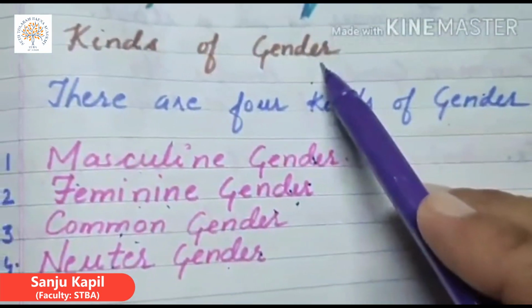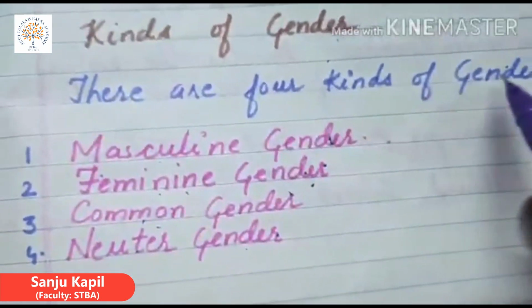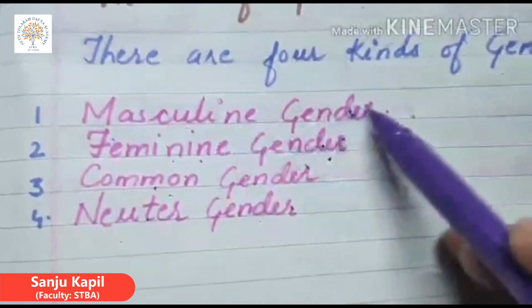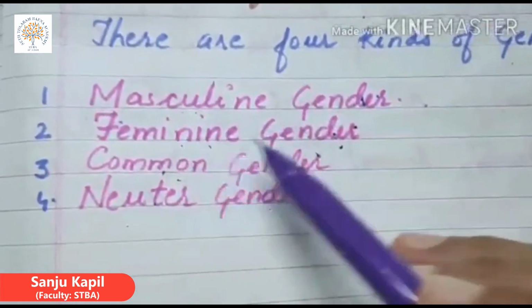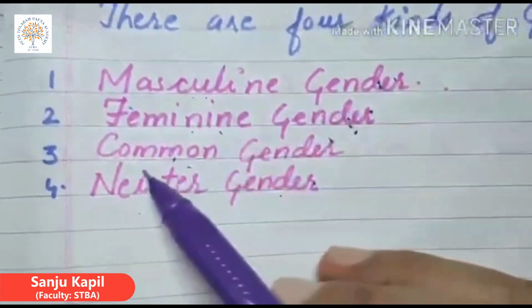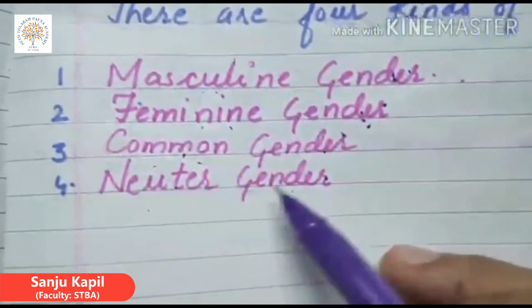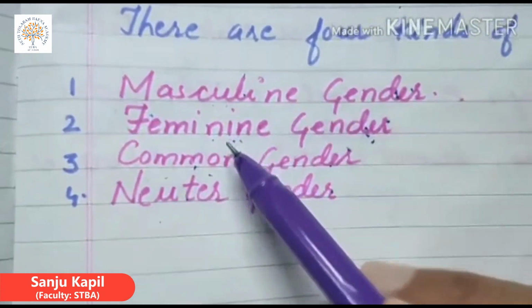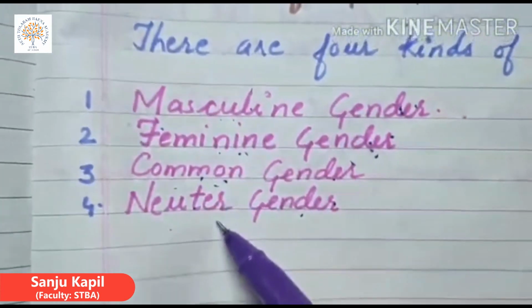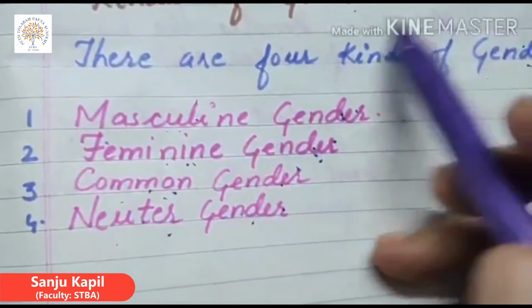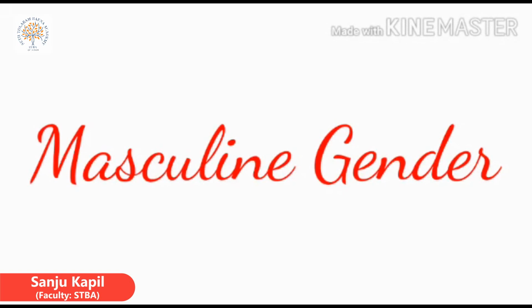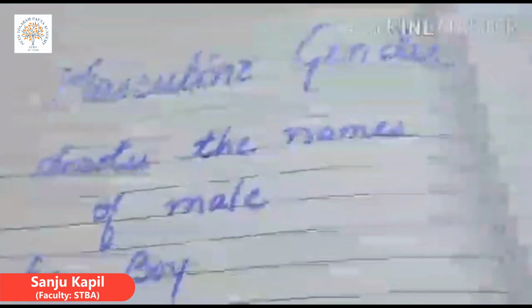Kinds of gender. There are four kinds of gender: masculine gender, feminine gender, common gender and neuter gender. First one is masculine gender.